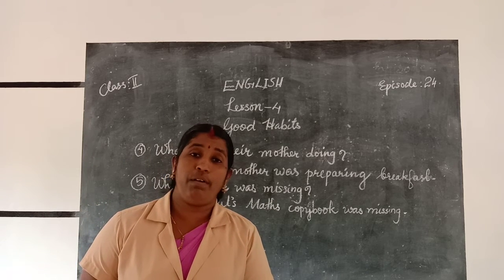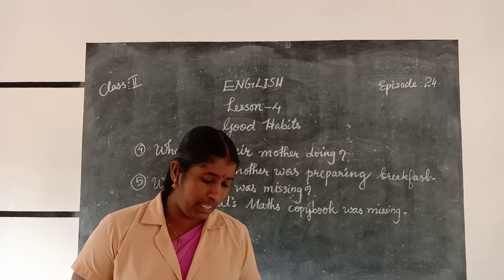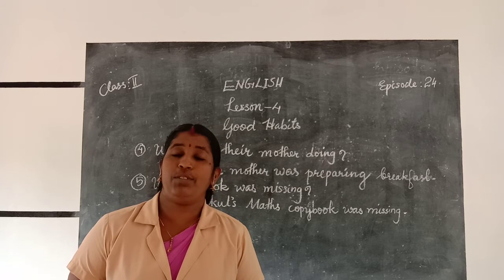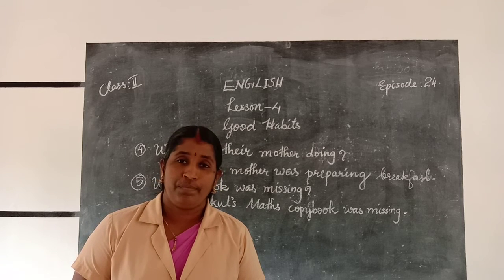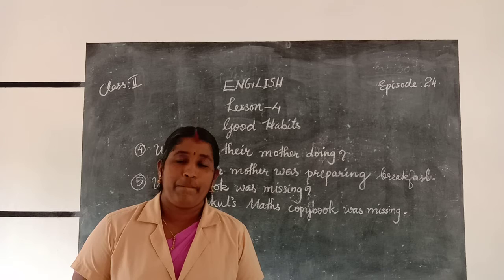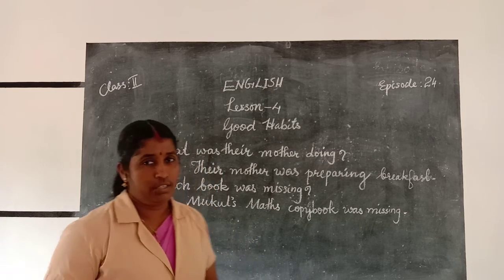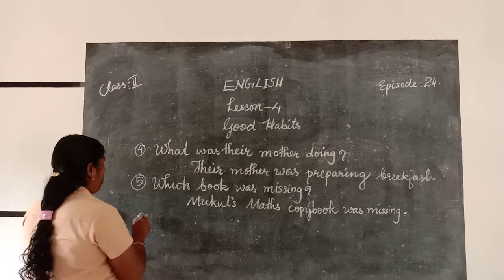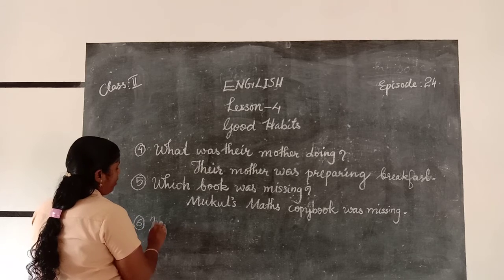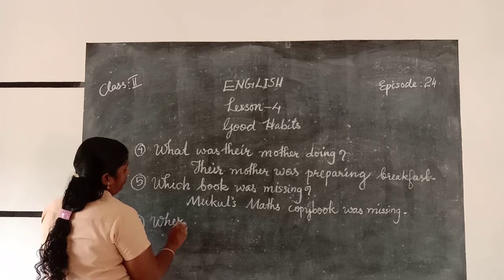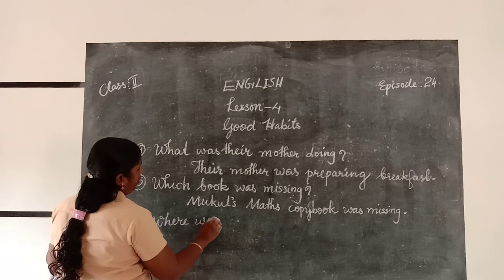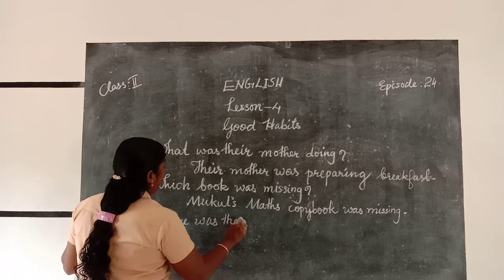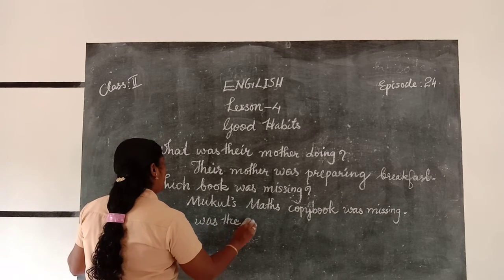What can be the next question? Can you make a question from this lesson? Sixth one. Where was the book? Can you say the answer?